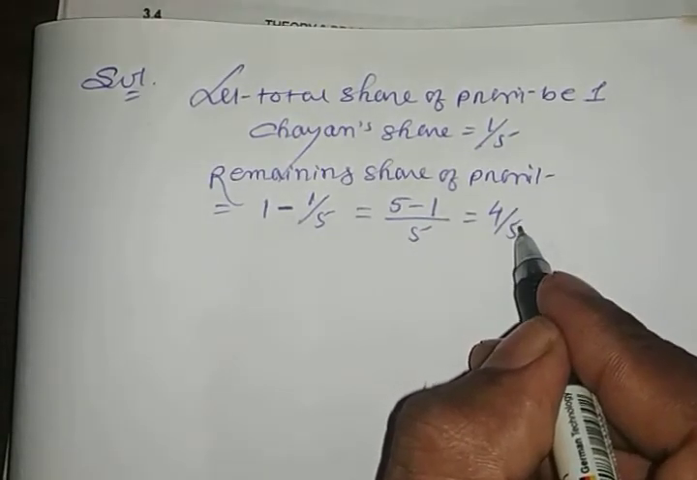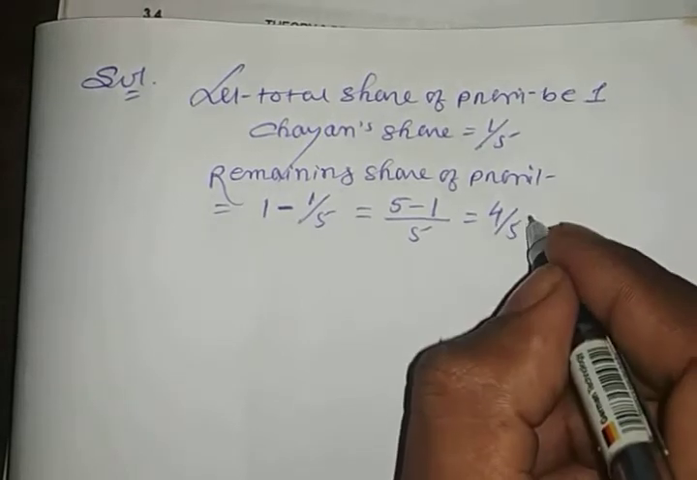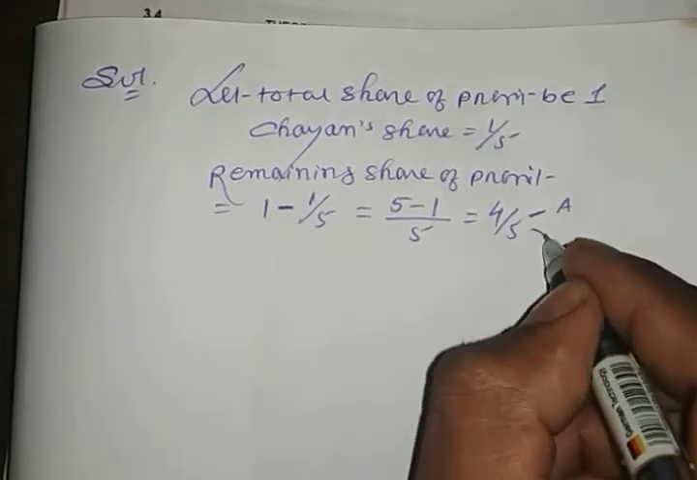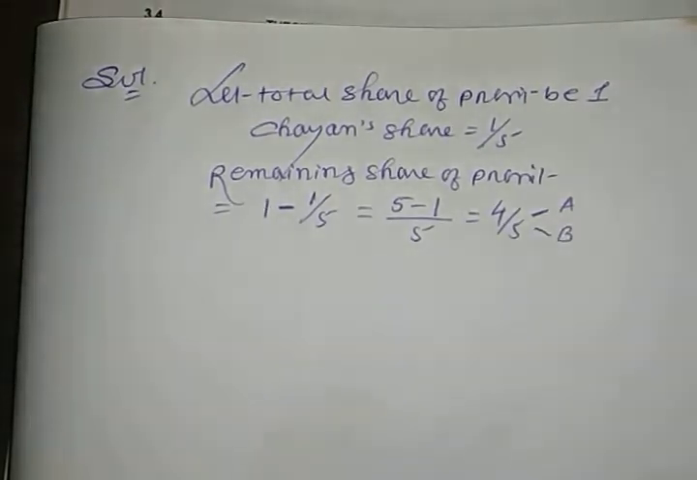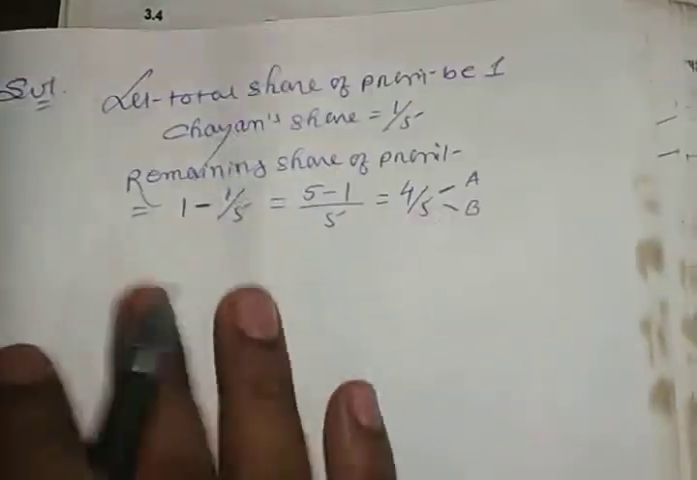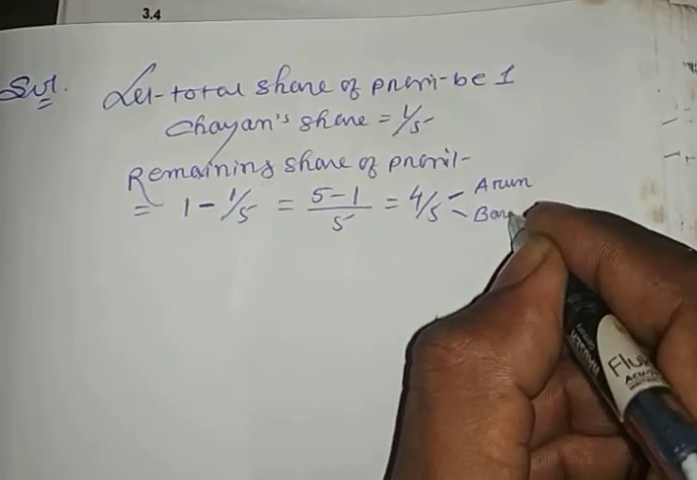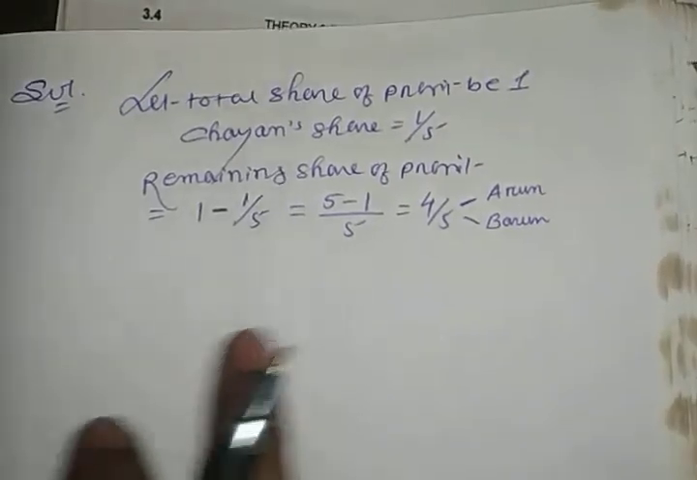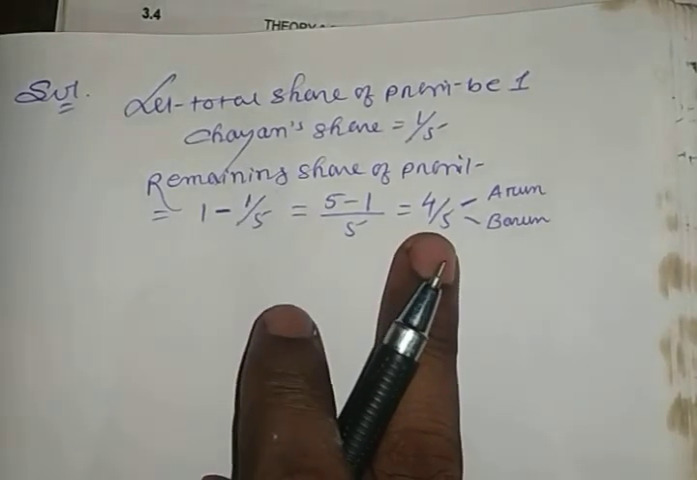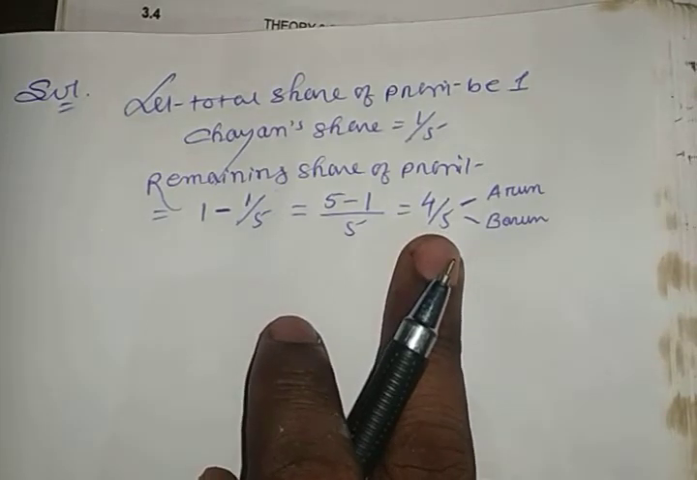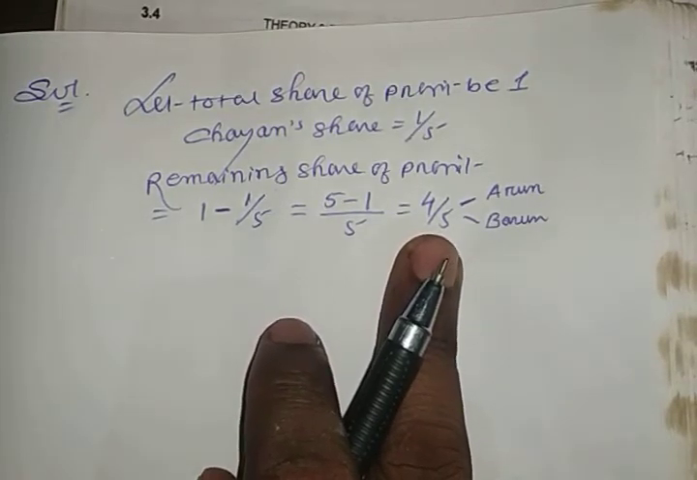For whom? For the old partners. For the old partners, who is the old partner here? That is A and B, right? Old partners A and B. A and B means Arun and Varun. This is for Arun and Varun. Okay, Arun and Varun. So this remaining share of profit will be divide.